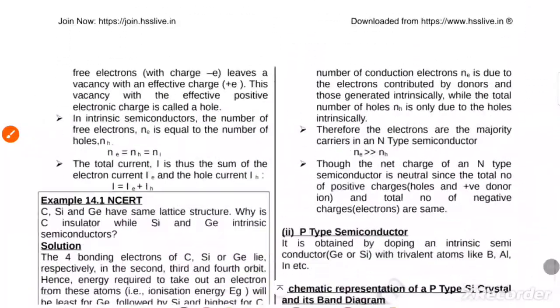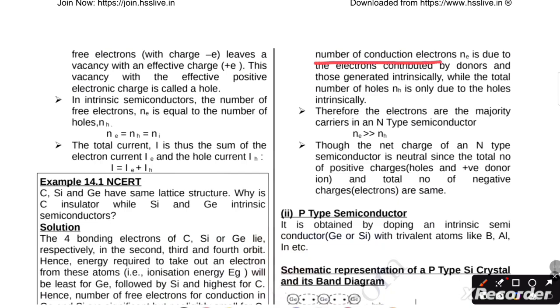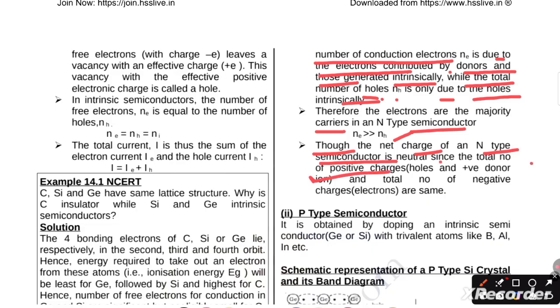In an n-type semiconductor, the total number of conduction electrons Ne is due to the electrons contributed by the donor and those generated intrinsically, while the total number of holes NH is only due to the holes generated intrinsically. Therefore, electrons are the majority carriers in an n-type semiconductor, so Ne is much greater than NH. Though the net charge of an n-type semiconductor is neutral, since the total number of positive charges, holes and positive donor ions, and the total number of negative charges, electrons, are the same.